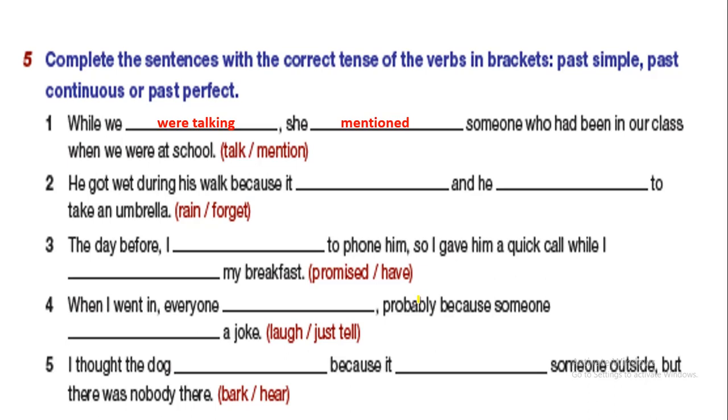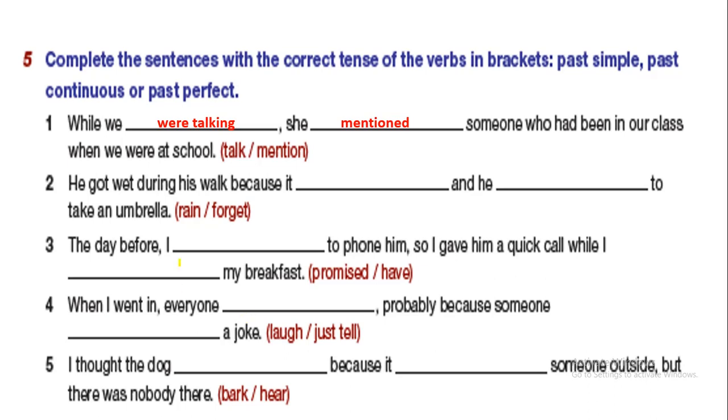Number 2, he got wet during his walk, because got wet means he became wet, during his walk. Now, because it, here we have the verb rain. Of course a person will not get wet unless it rained for a long time.